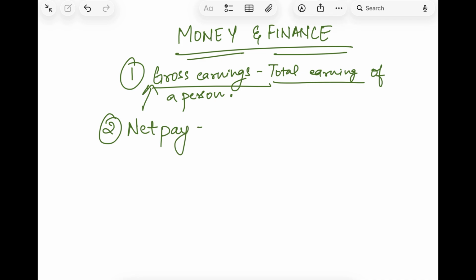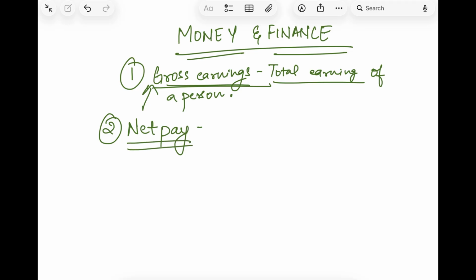Because when someone works for a company or anywhere, that person gets a gross amount, but in that gross amount there are certain deductions in the name of PF or taxes or whatsoever. So whatever the gross earnings are, there are some deductions from those earnings, and whatever you get in hand after that is called the net pay.